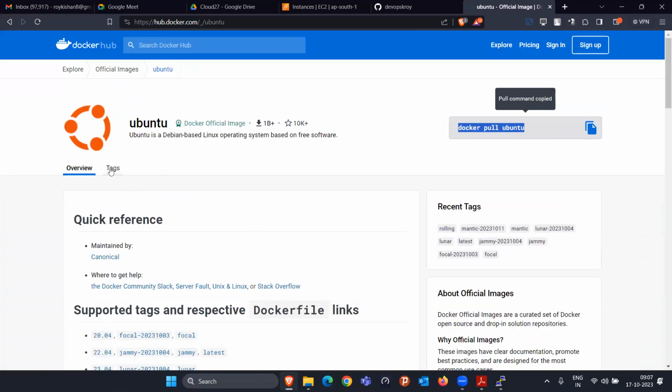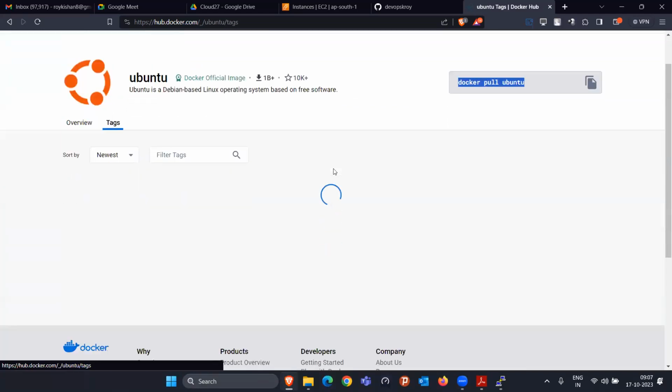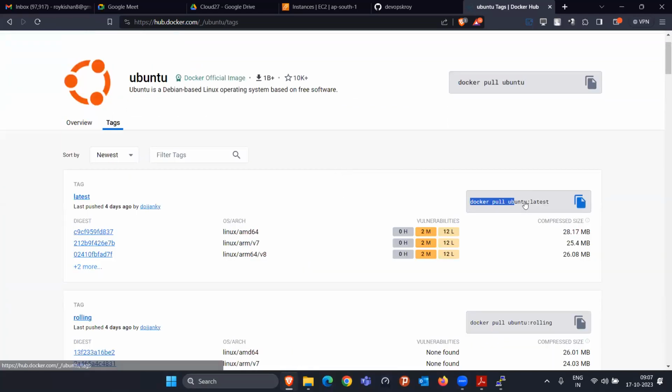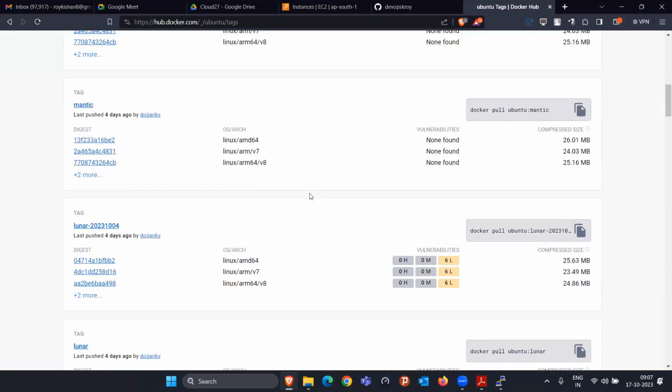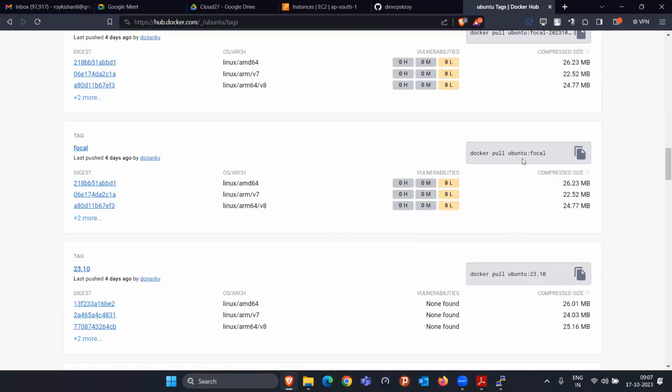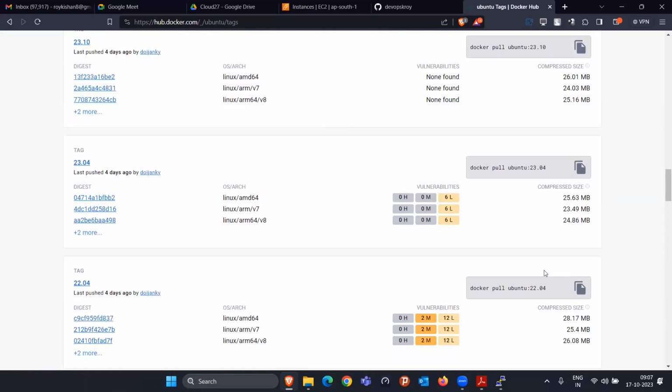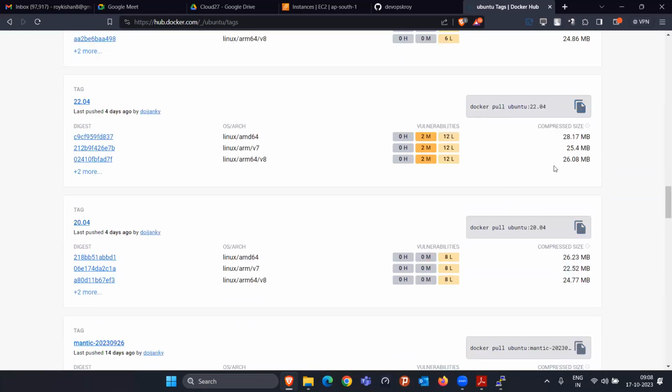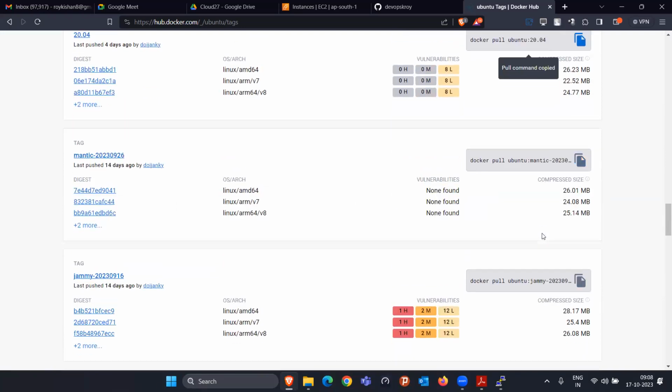Okay, docker pull Ubuntu. If you go in the tags, they will say here that if somebody writes docker pull Ubuntu, by default they will download the latest version. But if I want to download some specific version, I can come down and find focal, 23.10, 23.04, 22.04, 20.04. So if somebody wants to download the Ubuntu 20.04 particular version, they will just copy this command, docker pull Ubuntu, then colon, then 20.04, whatever version you are downloading.